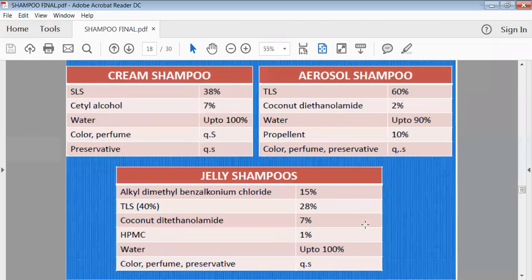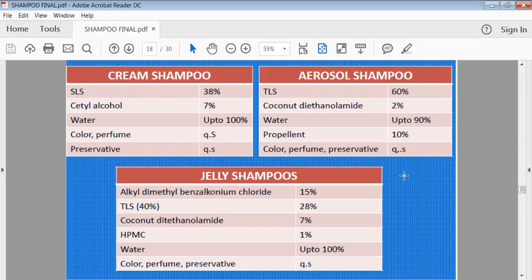Then cream shampoo is there: SLS, cetyl alcohol, water, color, perfume, as well as the preservative. The difference is that in cream shampoo we are adding a viscosity enhancer and converting the liquid to a cream. Then aerosol shampoos are there. They are specially prepared using an aerosol type of container with high pressure. When we press it, it will produce the required foam on your hair, and gently we have to wash it out with warm water.